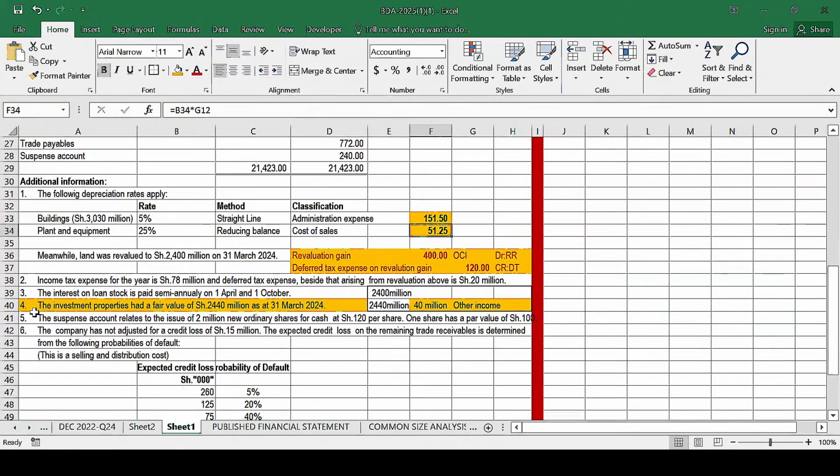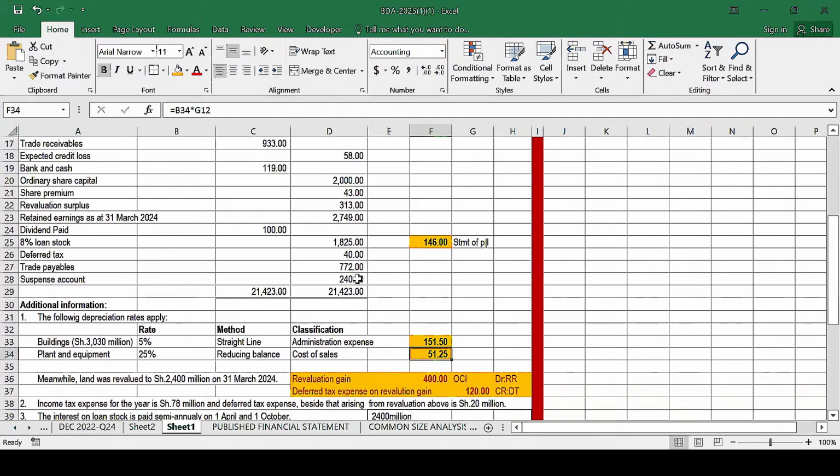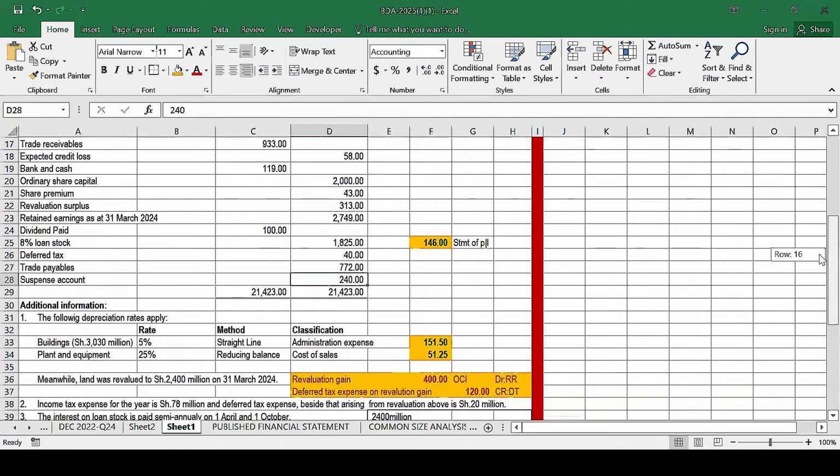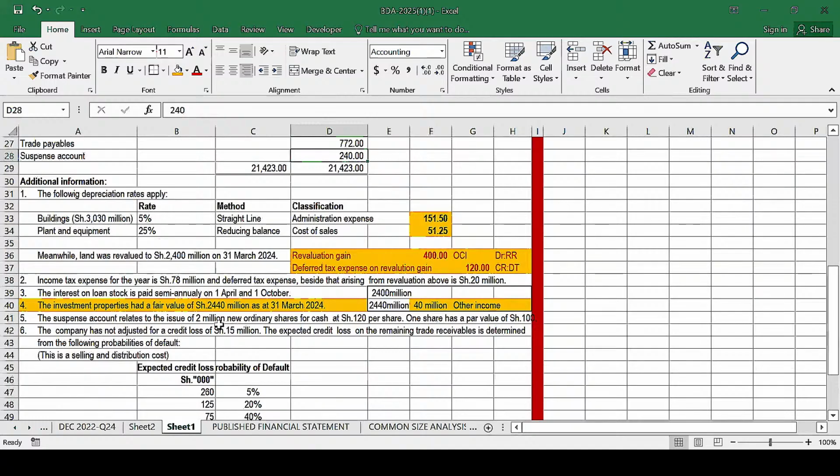Okay. So then number 5, we are told the suspense account related to the issue of 2 million new ordinary shares for cash of shillings 120, and one share has a par value of 100. So the suspense in the trial balance relates to shares which were issued. The company issued 2 million shares at a price of 120. So how much was received? We take 2 million multiplied by 120 shillings, the issue price. That gives us 240 million.